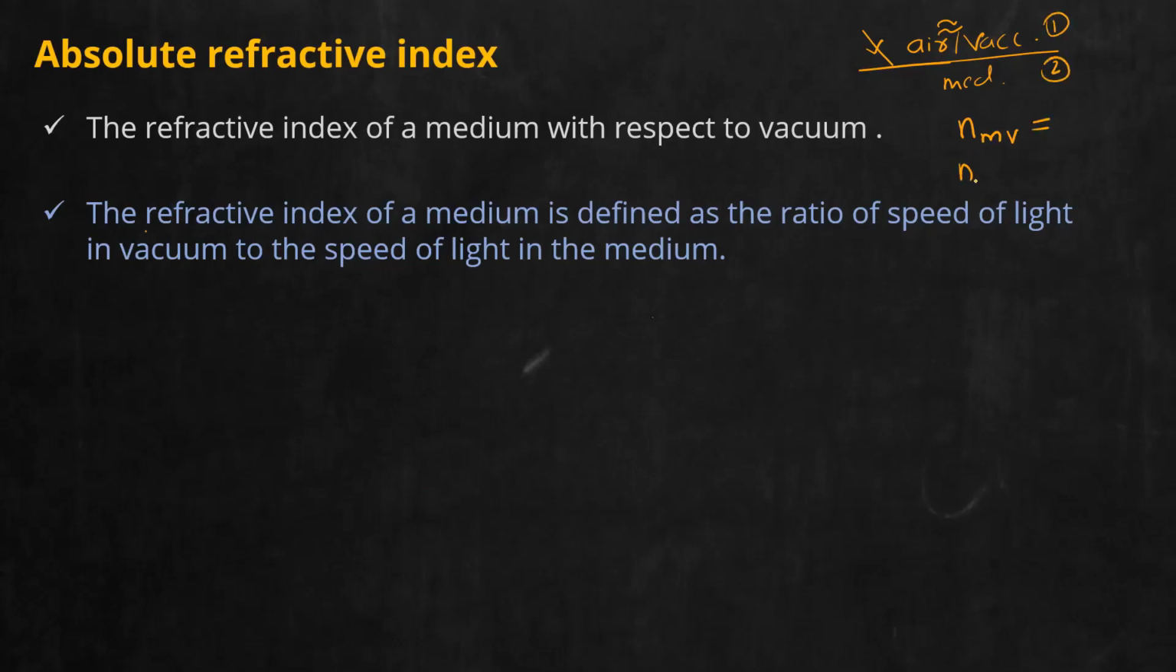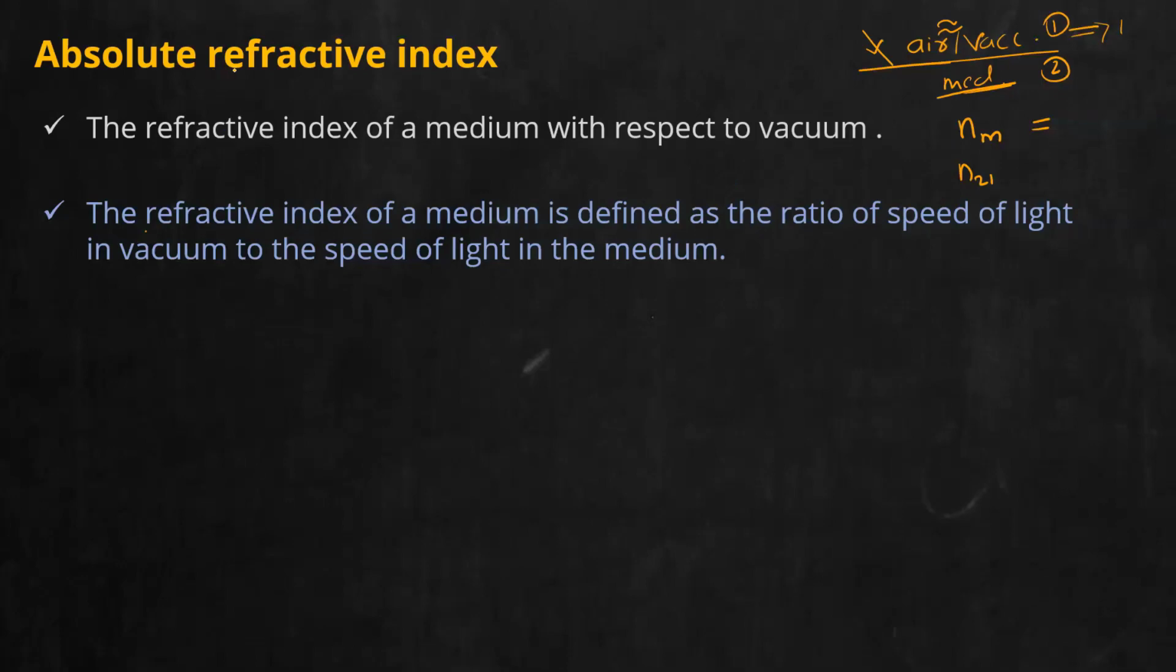So if I write N21, 2 is what? This particular medium we are considering. First medium is what? Vacuum or air. So you can write NMV. And always the refractive index of vacuum is 1. So we will simply write N.